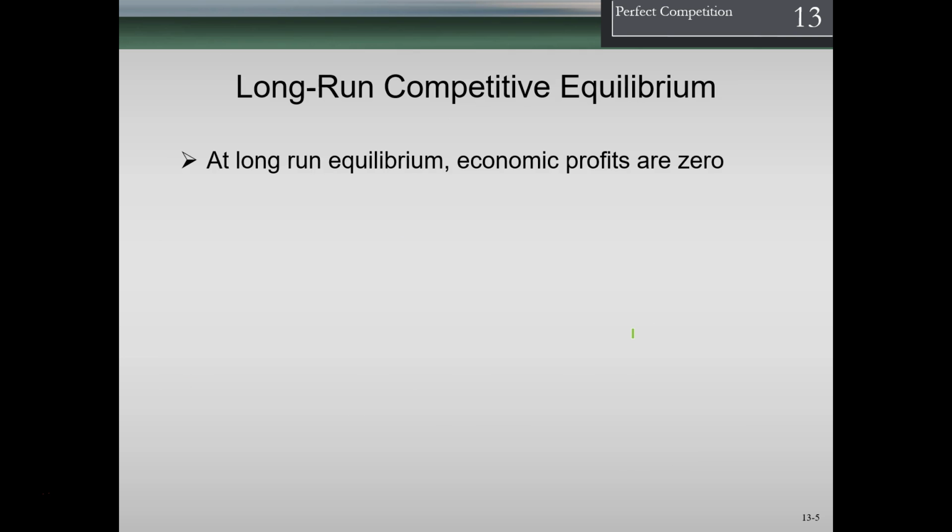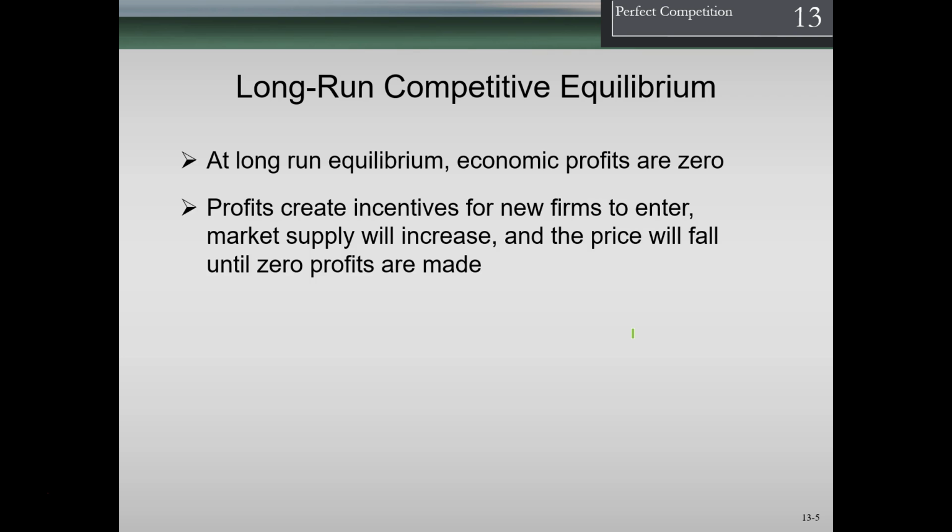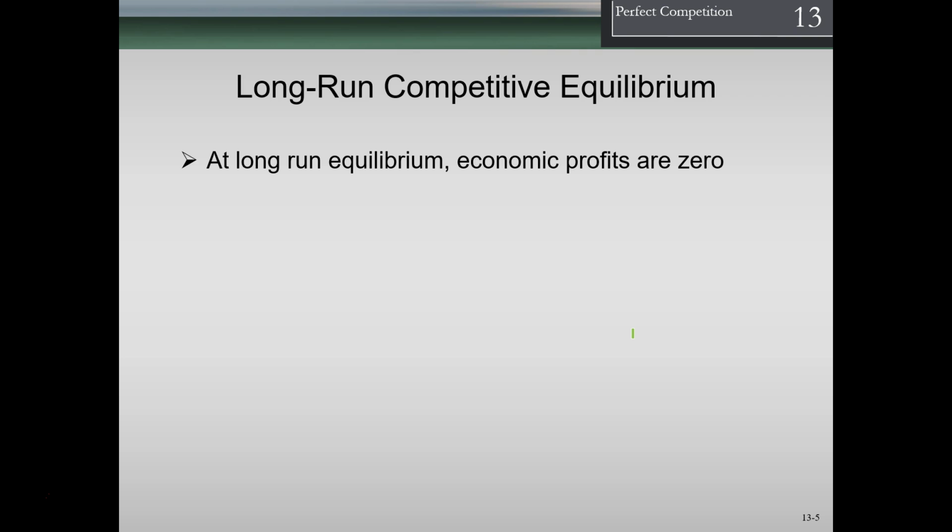So the long run competitive equilibrium. At the long run equilibrium, economic profit is zero. And why is that? Because if you take a look at the entire market, if it's perfectly competitive and you don't have any barriers to entry, and firms could enter and leave the market, then if firms are making an economic profit, other firms have incentive to go into the market, and that will adjust prices and create competition. So that's the idea in a perfectly competitive market: in the long run equilibrium, economic profits are zero.